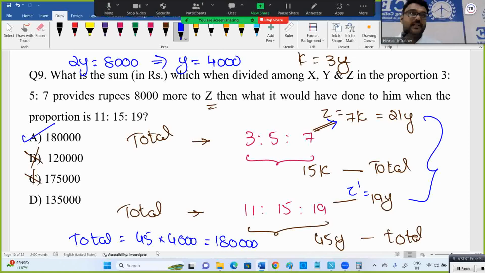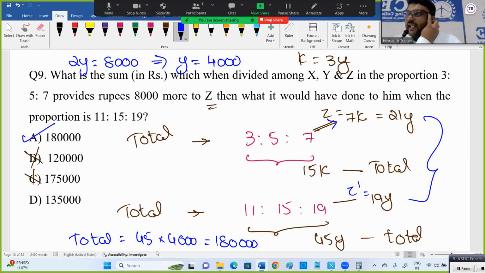Now check what we did. First one in terms of k, second one in terms of y. To find the relation between k and y, they given, okay, first one is getting 8,000 more than the second one. You read the question. First one distribution, in that Z will give 8,000 more than the second one distribution.